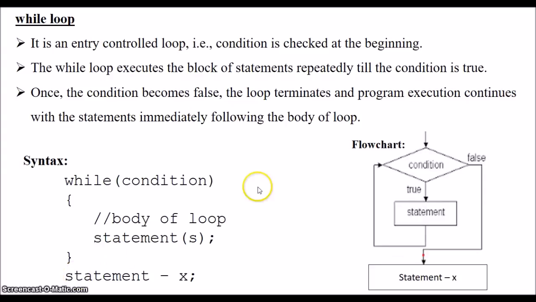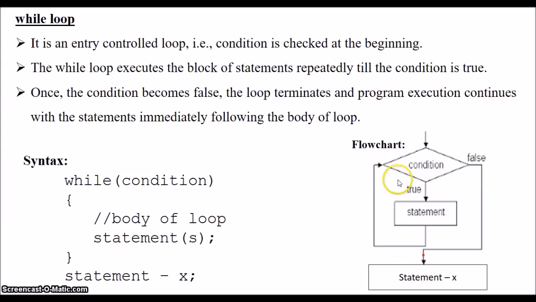Let's check the flowchart. Here the condition is checked. If the condition is true, statements within the body of loop are executed. Once again go back and check the condition. The condition is true again, execute this set of statements, go back and check the condition.